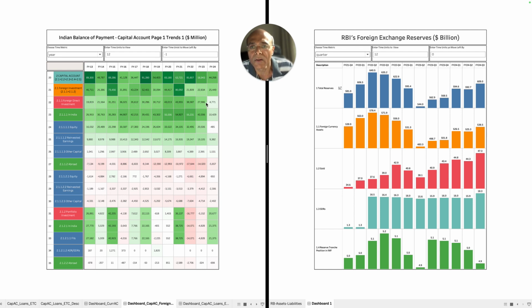So, you get the sense that the foreign direct investment numbers have been on an increase, or have been steady. It has gone down in FY23 to $27.9 billion, whereas portfolio investment numbers have been fluctuating. Look at this. It was $26.8 billion in FY13, then it went down to $4.8 billion, then $42 billion went very, very high, and then it went down, and then it again went high, and then in FY21 it went up, and then for the last two financial years, FY22 and FY23, the portfolio investment numbers went down.